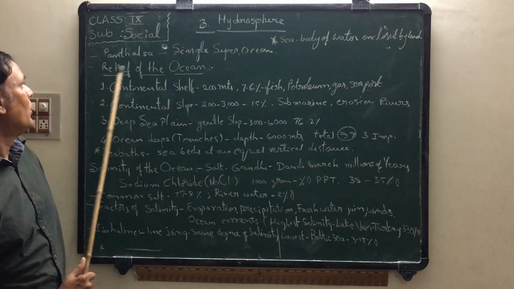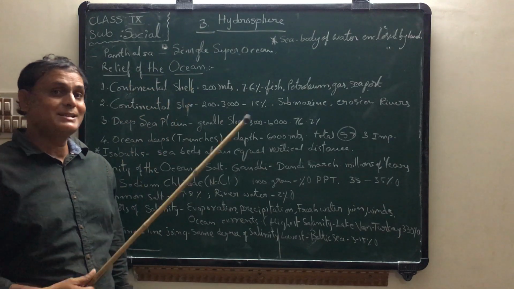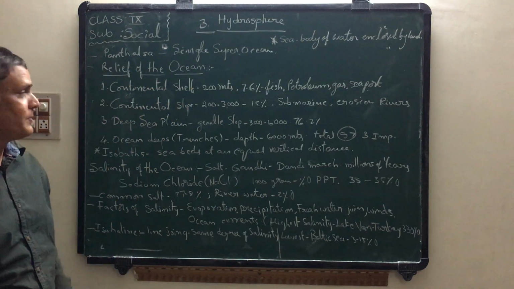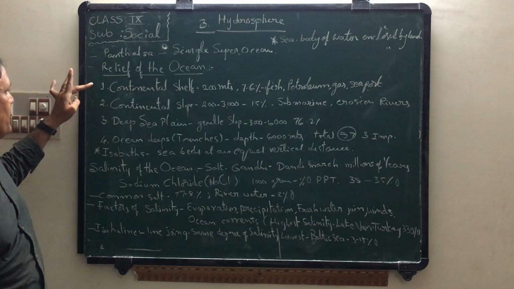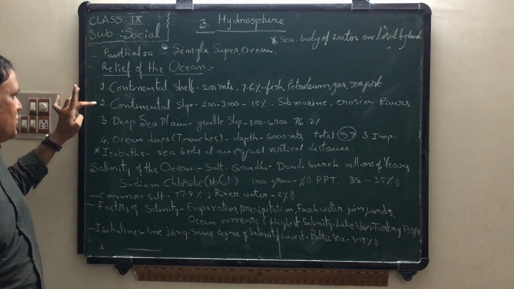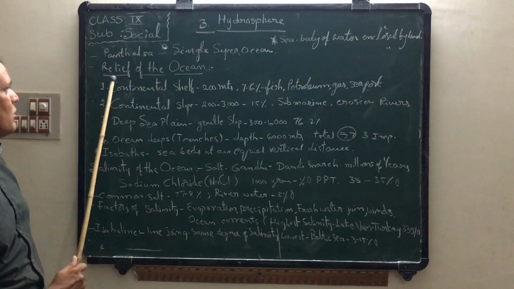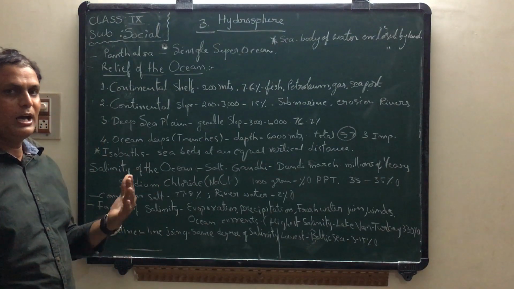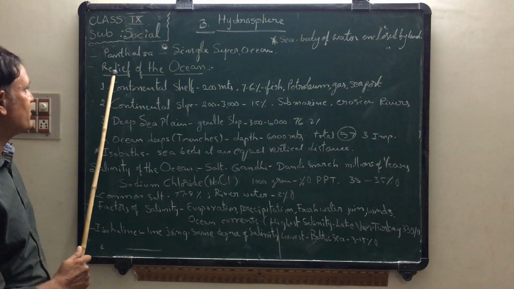Next one. What are the parts of the ocean, or relief of the ocean? Here, look at 1, 2, 3, 4. Four parts are there, or four relief features are there in the ocean. What is the first one?